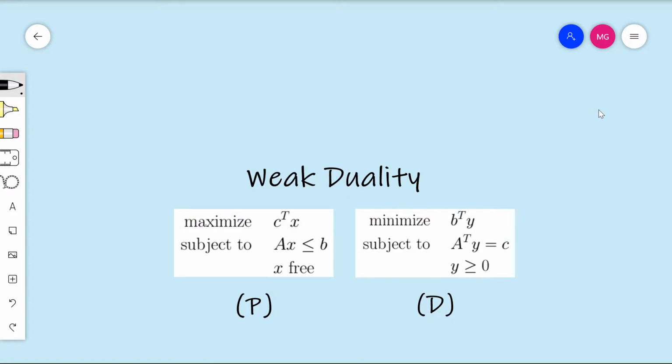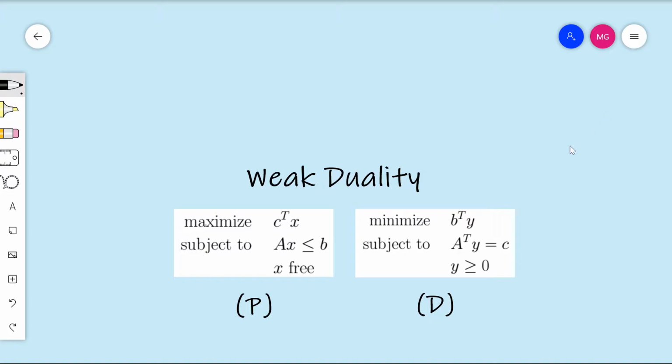In this video, we're going to be discussing the concept of weak duality in linear programming. So weak duality is actually a concept that we've already seen show up in these videos on linear programming, but we haven't actually formally named the concept yet. So in this video, we're going to formally name and hence distinguish this concept, and we will also discuss the logical consequences of this feature of linear programs.